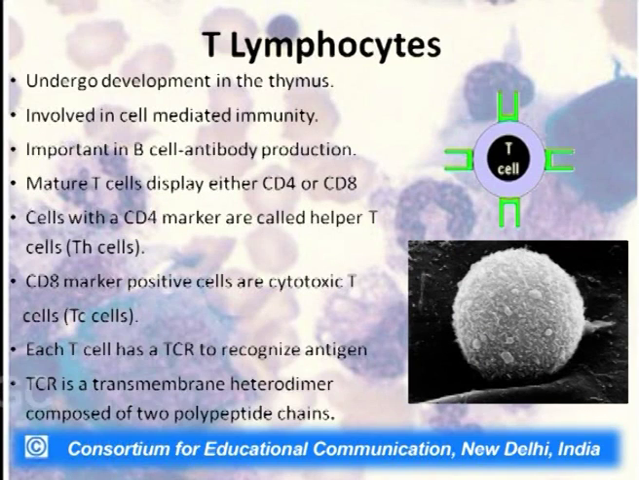The mature T cells display either CD4 if it is a T helper cell, or CD8 if it is a T cytotoxic cell. The cells with the CD4 marker, as I told you, are called T helper cells, while the cells with the CD8 marker are called T cytotoxic cells. Besides, they also have a TCR, the T cell receptor molecule, that recognizes antigen. TCR is a transmembrane heterodimer composed of two polypeptide chains.